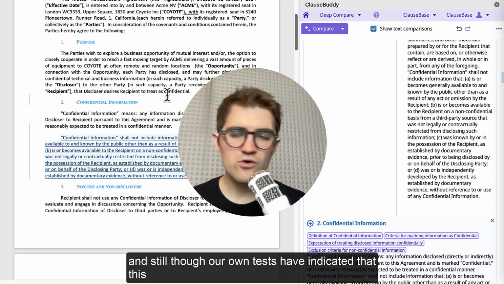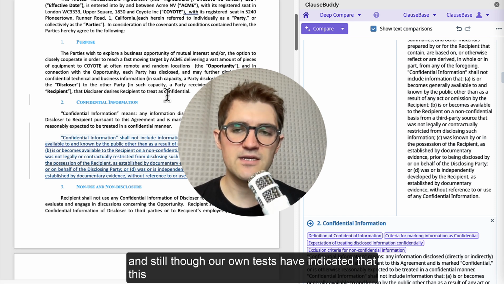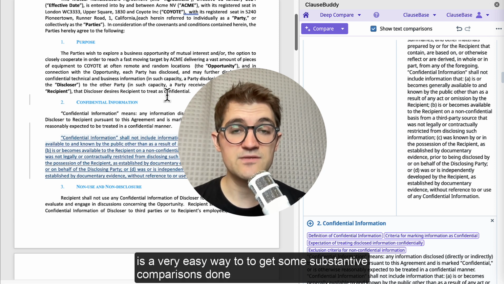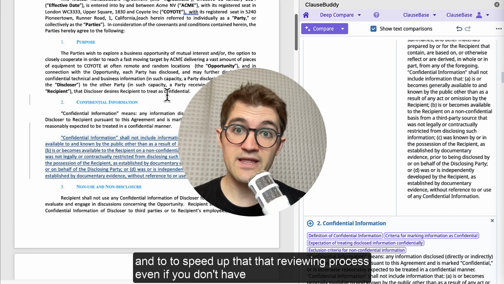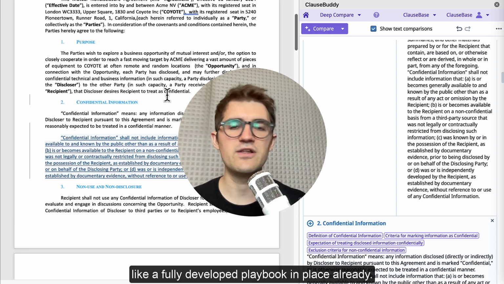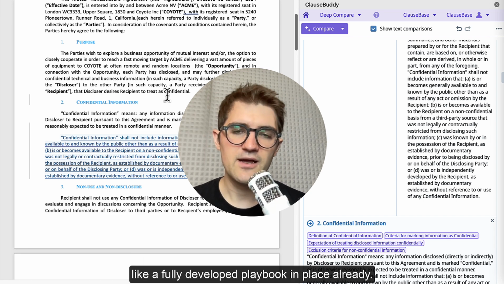Still, though, our own tests have indicated that this is a very easy way to get some substantive comparisons done and to speed up that reviewing process, even if you don't have a fully developed playbook in place already.